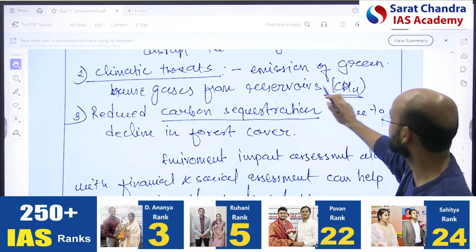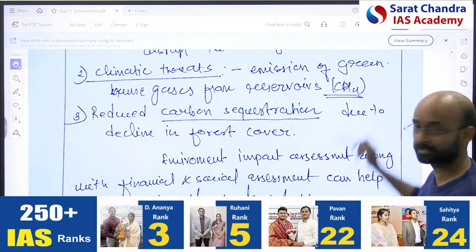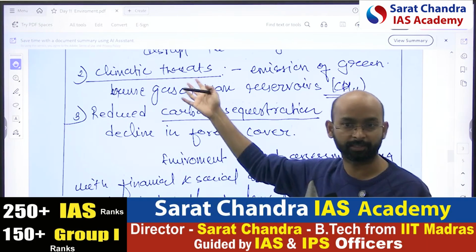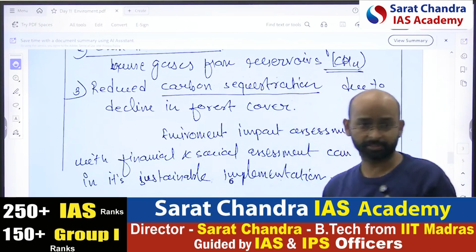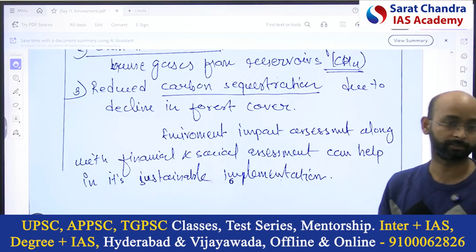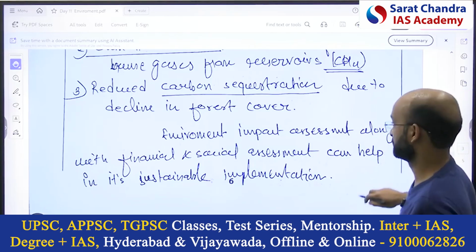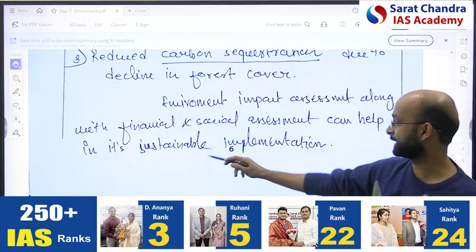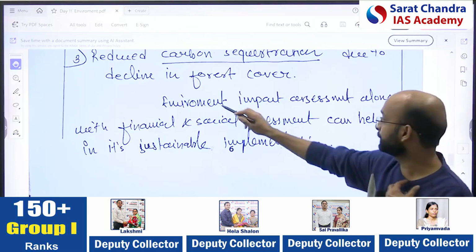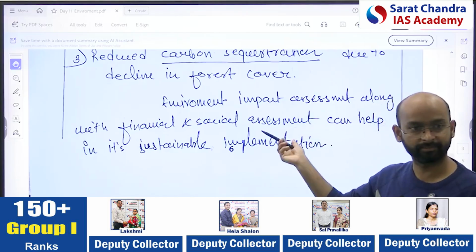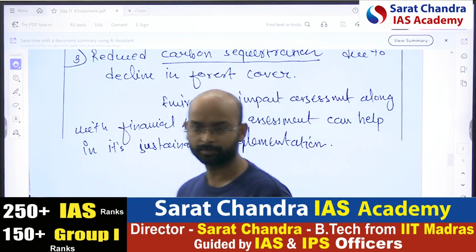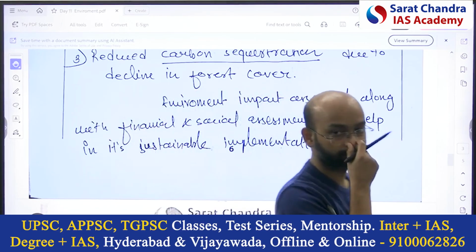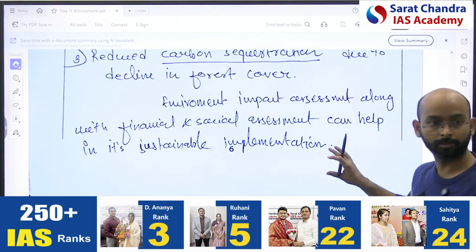So that's the problem. Climate threat: emission of greenhouse gases from reservoirs like CH4. Whenever there is water stagnation, it will release CH4, methane. That's a greenhouse gas. Then reduced carbon sequestration, because the forest is gone. So who will sequester the carbon? So that's the problem. Here the solution: environment impact assessment along with financial and social assessment can help in its sustainable implementation. This is the keyword I used from the syllabus itself. As we know, for any developmental project which has a significant impact on the environment, try to use this word, environment impact assessment. Okay, understood the question and the topic?